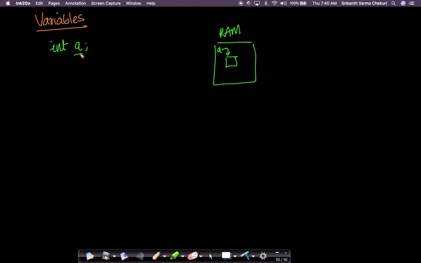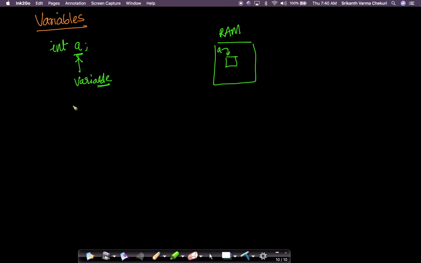So here a is called a variable, because it is basically a memory area that I'm creating where I can store an integer value which changes, or varies, over time.